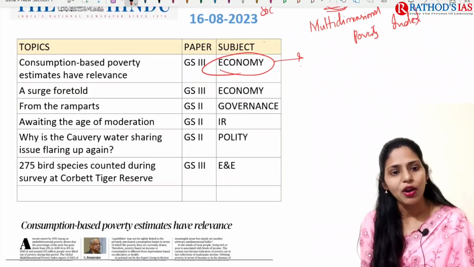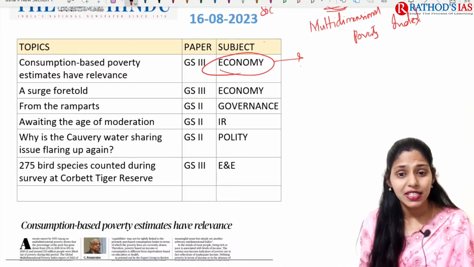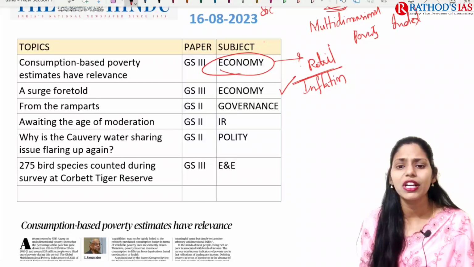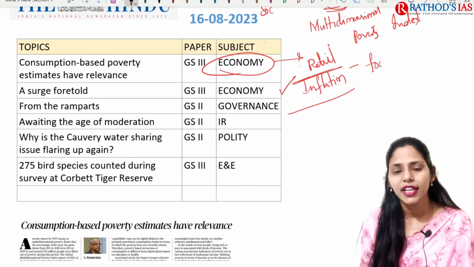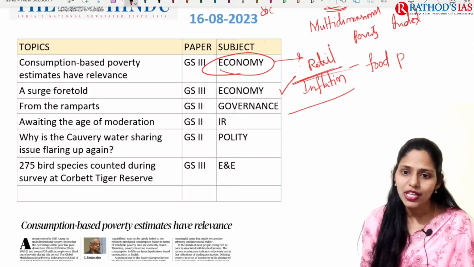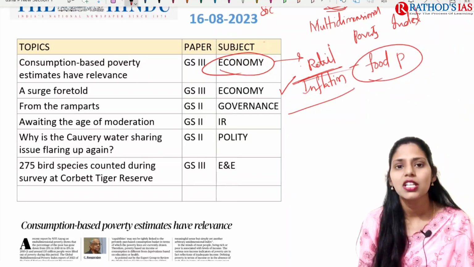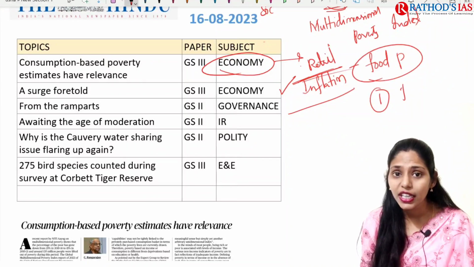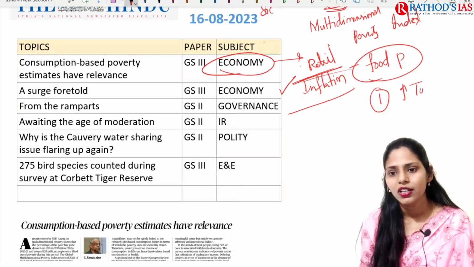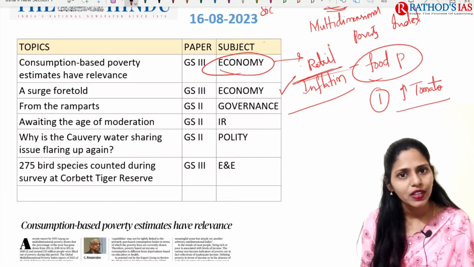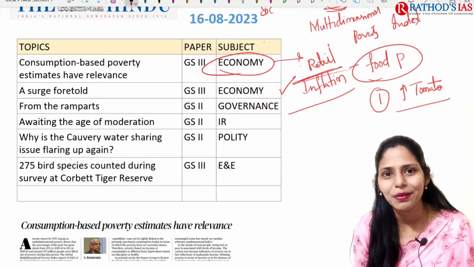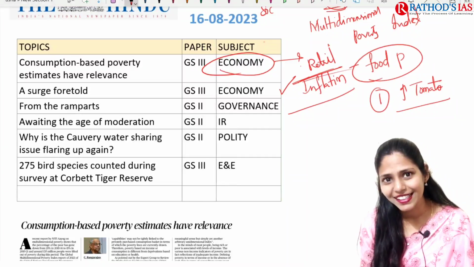And the next topic is about a surge foretold. In yesterday's lecture we saw that retail inflation increased. So what is the important cause of retail inflation now? It is because of increasing food prices. First and foremost, there is the increased price of tomato, and this tomato is very important, right? Without tomato, we can't make a single curry also.